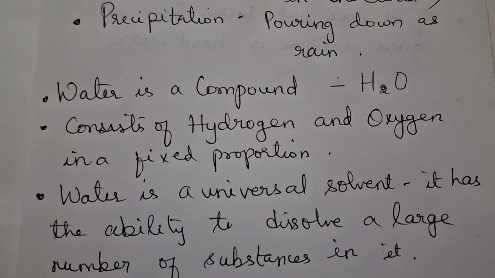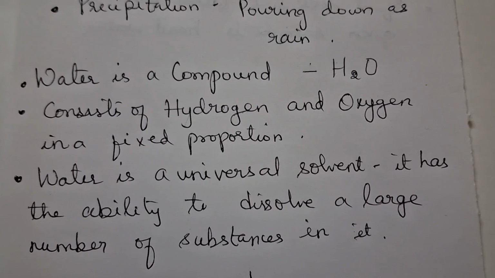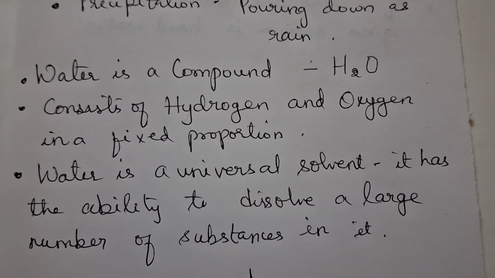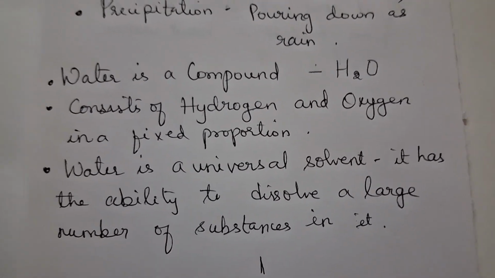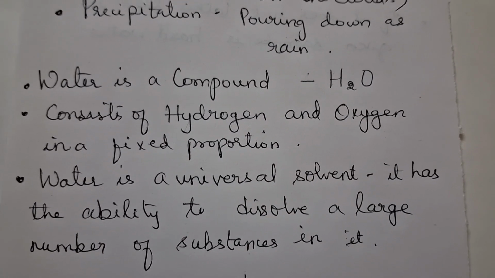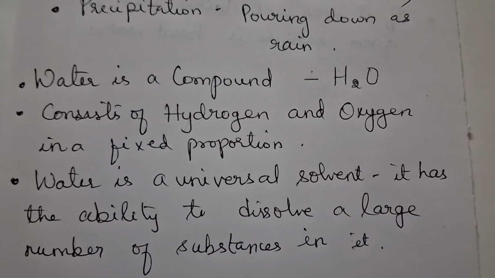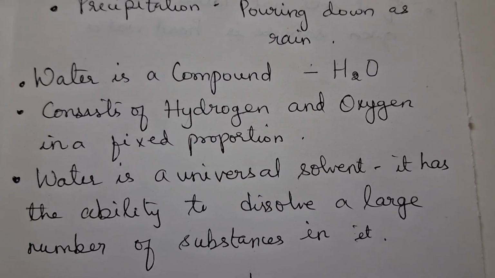Next, water is a compound. The formula is H2O. It consists of hydrogen and oxygen in a fixed proportion, that is, 2 parts of hydrogen and 1 part of oxygen. Water is a universal solvent. That is, it has the ability to dissolve a large number of substances in it, for example, salt, sugar, alcohol. Many substances can be dissolved in water.